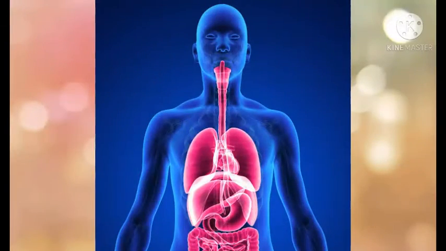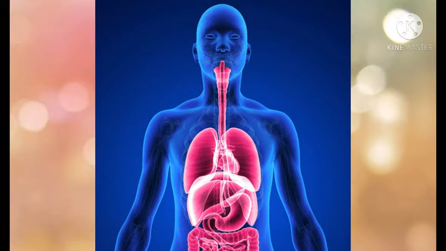In our body, various metabolic activities are taking place. As a result of these metabolic activities, many waste substances are produced. Most of these waste substances are toxic, that means they contain poison, and if they are allowed to accumulate inside the body, it can be harmful to the body. So, it is necessary that these unwanted waste products have to be removed from the body.